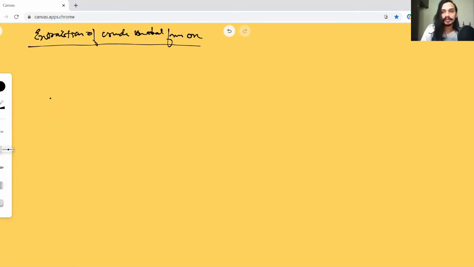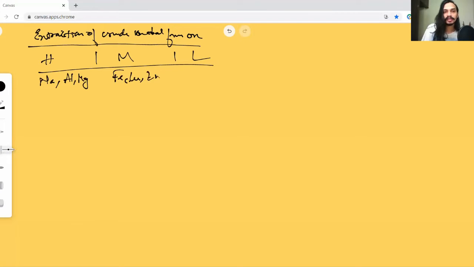Now, in the previous class, we also spoke of something called the reactivity of metals, right? We said there are three different sections: highly reactive metals, moderately reactive, and low reactive. We saw certain examples of something like sodium, aluminum, magnesium in the highly reactive. We saw iron, copper, zinc, a couple of these in the medium reactive, and silver and gold and mercury are like low reactive metals. So depending on which type of metal you're trying to extract, your process is going to differ.